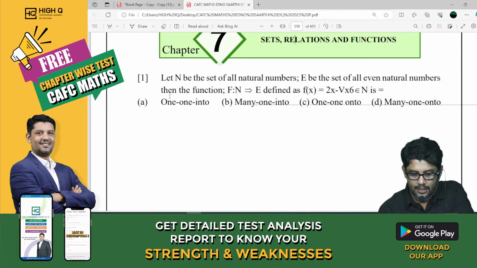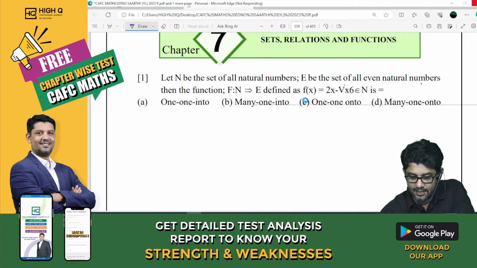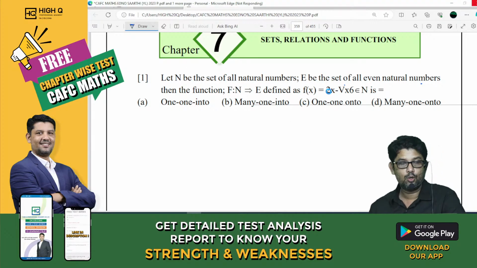Now, let N be the set of natural numbers, E be the set of all even natural numbers, then the function f is N to E, defined as f of x is equal to 2x for every x belongs to N.